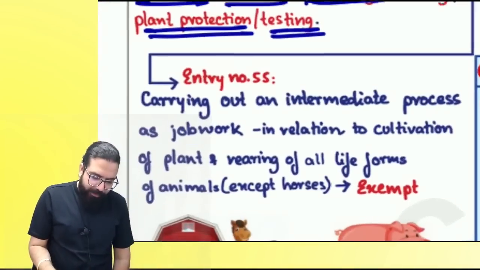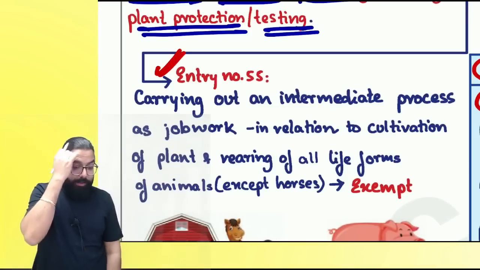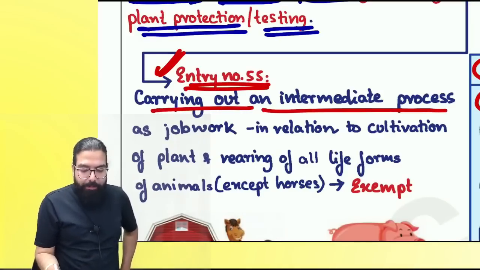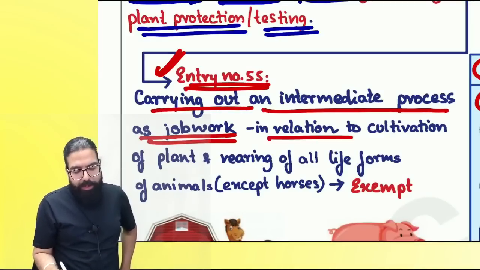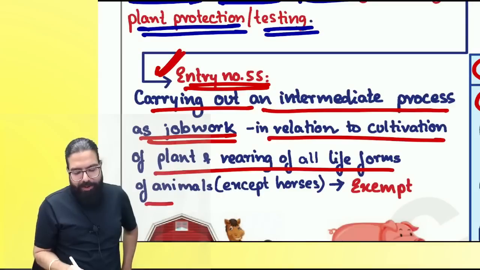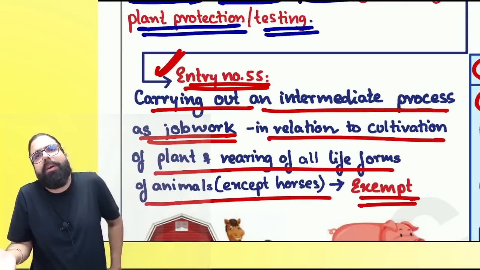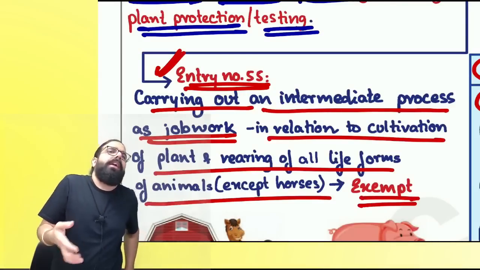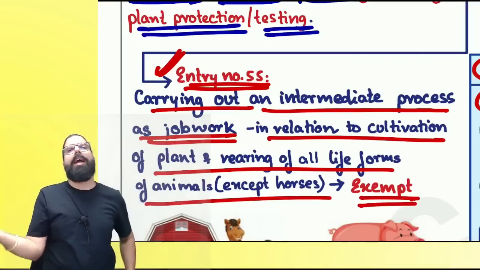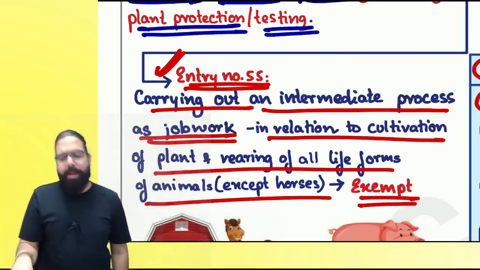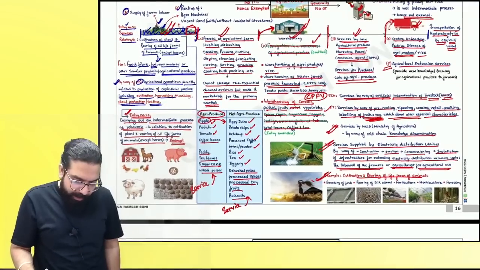Okay, everyone, we have on the left hand side one. Entry number 55, carrying out an intermediate process as job work in relation to cultivation of plant and rearing of life form of animal, except horses, is also exempt. If I am a job worker doing any job work related to cultivation of plant and rearing of life form of animal, my job work related services also will be exempted. I hope the point is clear to all.